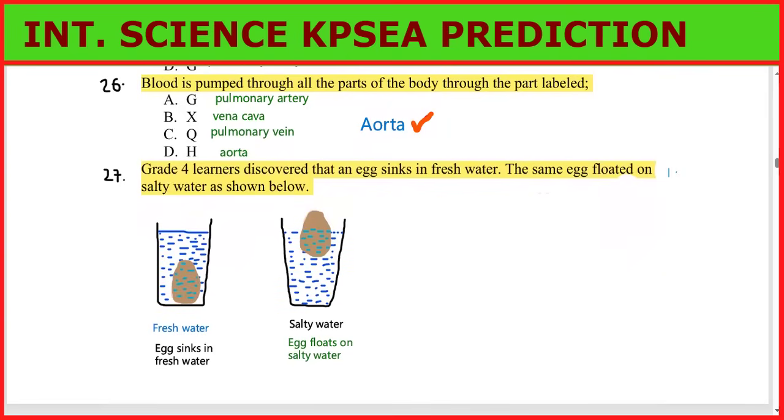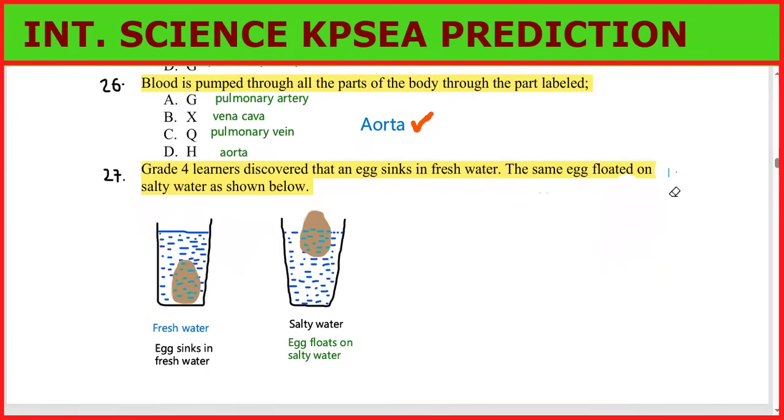Now, we have question number 27. Grade 4 learners discovered that an egg sinks in fresh water. The same egg floats on salty water as shown here. So you can see in the fresh water, the egg sinks, and in the salt water, the egg floats. What can we say?